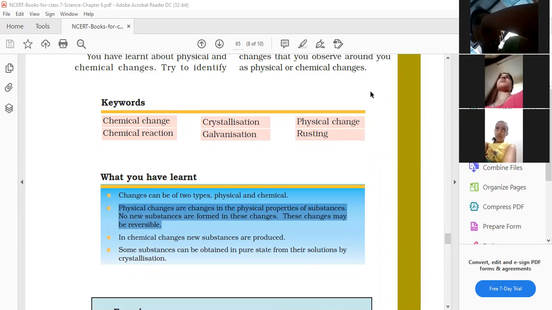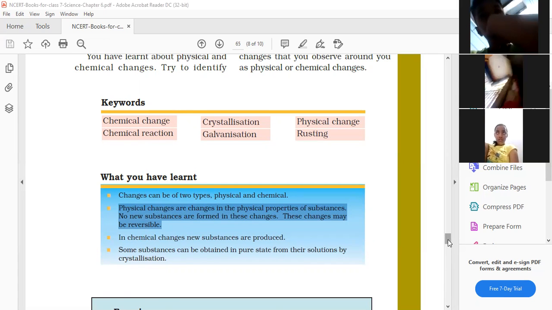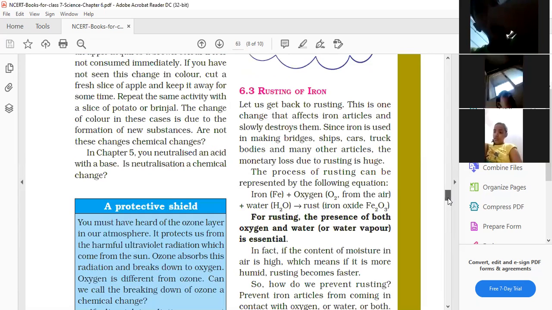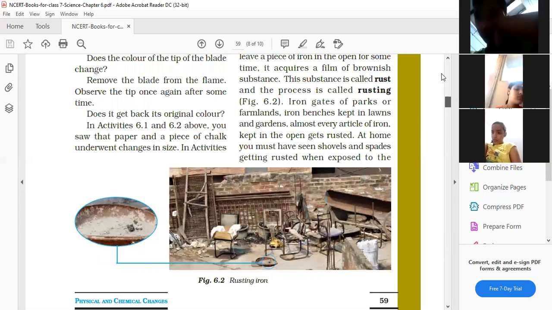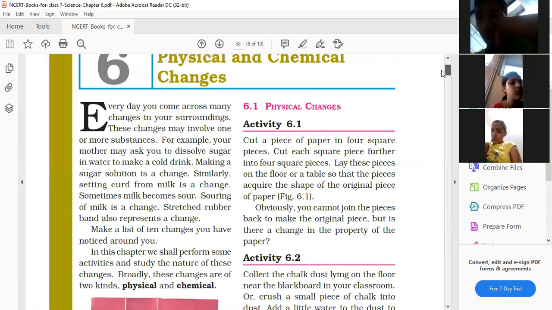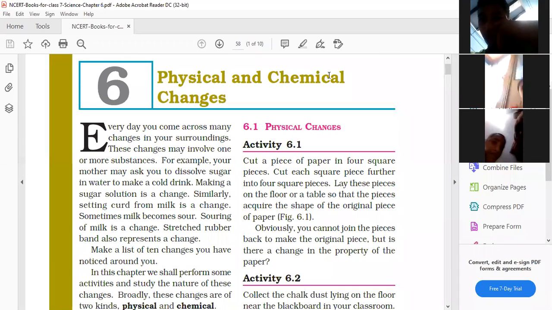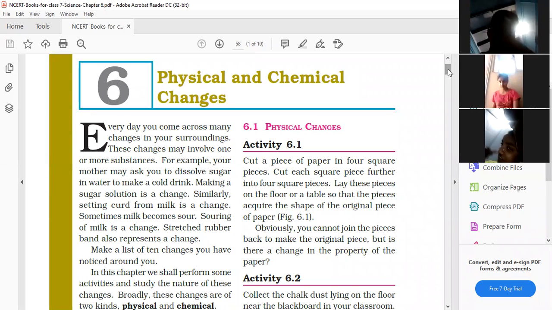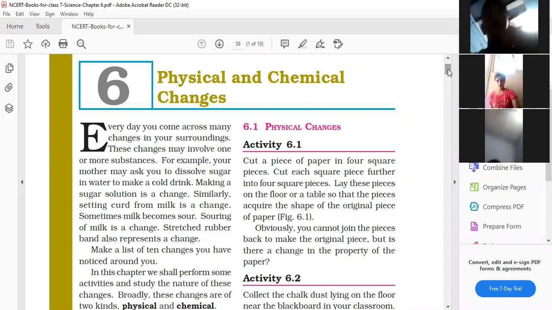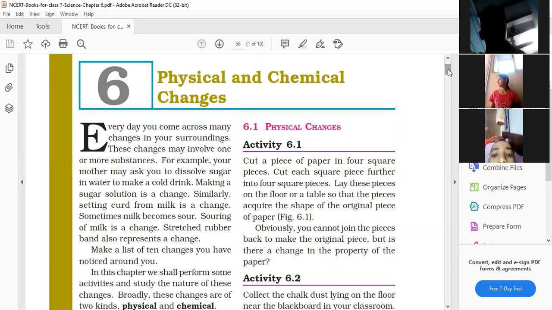Okay. So, children, you can mark the definition of rusting. As I had told you, you need to do these key terms. 6 key terms are there. Today, you will be starting this chapter in the notebook and write down the meaning of these terms. Okay, let's now start the chapter. In the beginning of the chapter, physical and chemical change. So, children, let's start how different types of changes you see around you. So few are physical and few are chemical. Now we need to differentiate between these two types of changes. So Jessica, start reading.